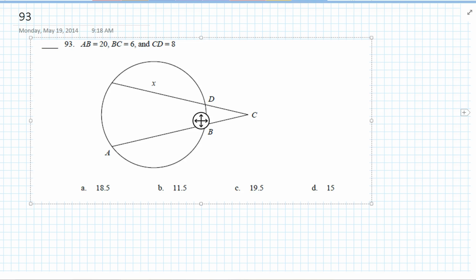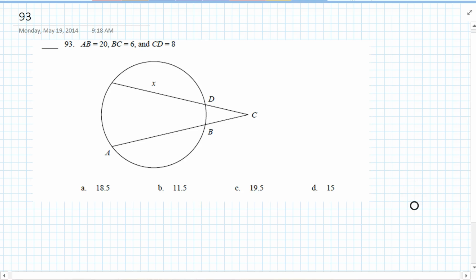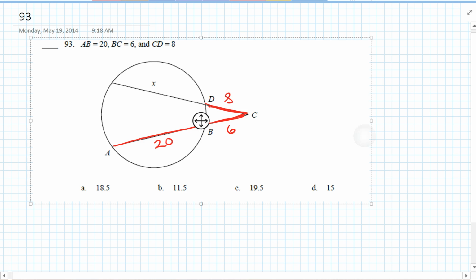Okay, 93. Okay, we learned another property about this, so let's fill in the data we know. AB is 20. BC is 6. CD is 8. So we learned something about lines that go through a circle. Their length, okay, so the length of the top one is 8 plus x.